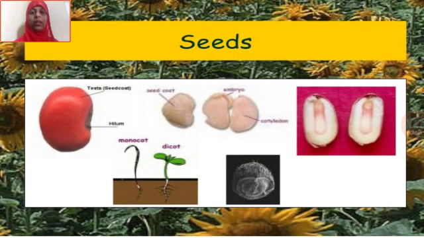Also, children, the saying goes that a seed holds a whole jungle inside it. Yes, a single seed can give rise to a whole jungle as it reproduces. So as you can see here in the pictures, what is a seed? Have you ever wondered how a seed gives rise to a whole plant, or how the plant grows? Have you ever wondered what is inside a seed? A seed has a baby plant inside it. A baby plant develops into a new plant when it finds the right conditions.